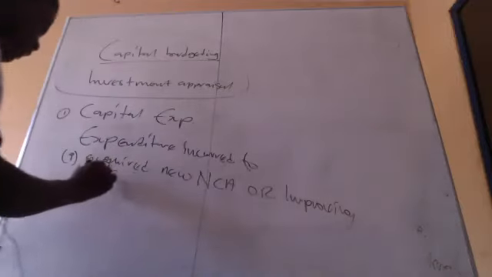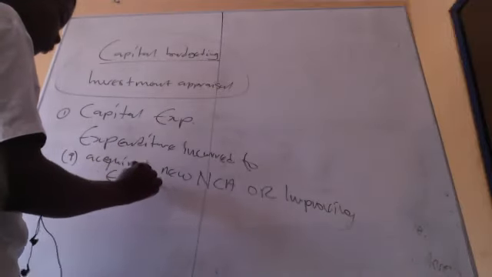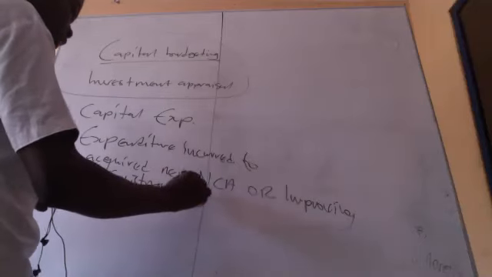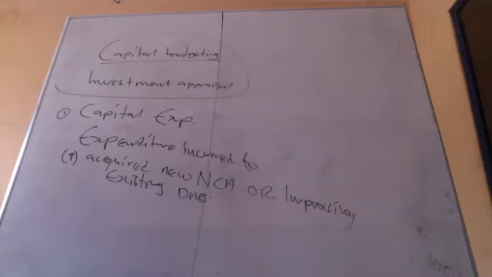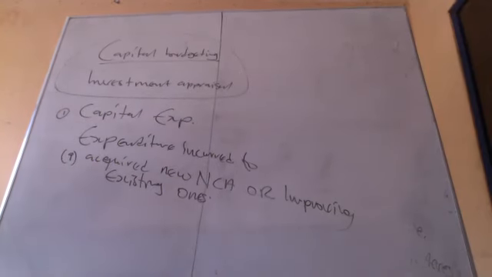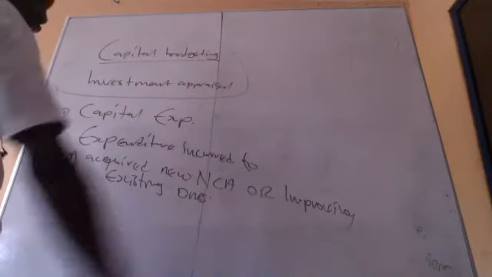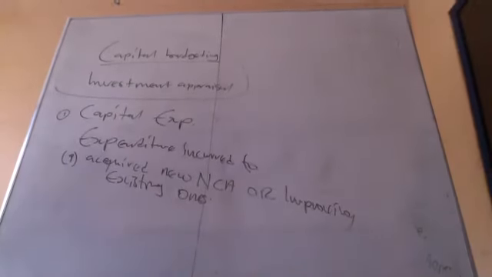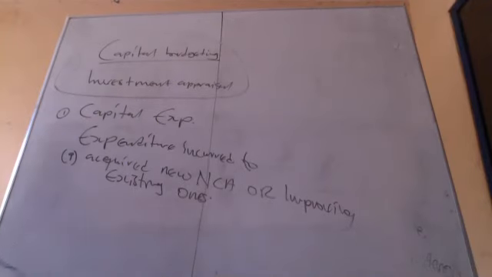Improving what? Existing ones. Good. So that is the capital expenditure according to IAS 16, right? When you buy new assets or when you improve the existing capacity. Good.